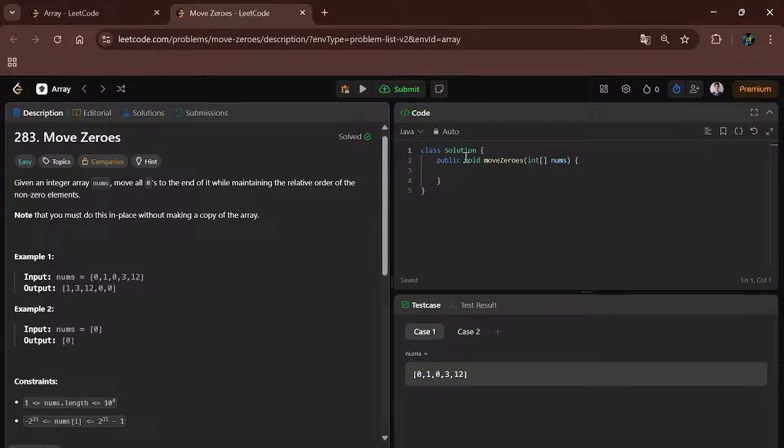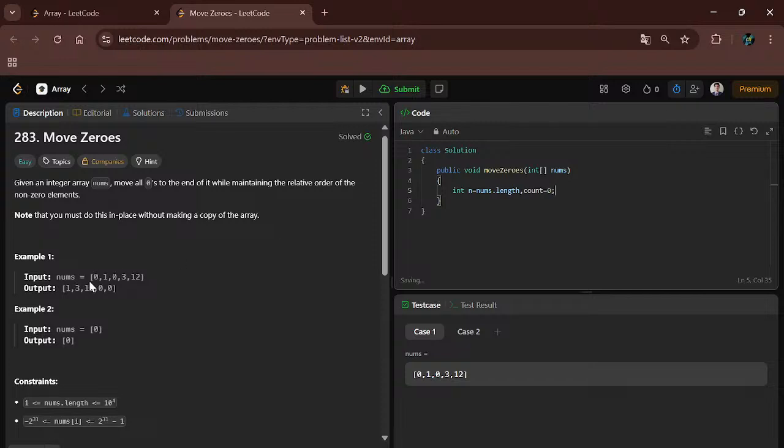So what we will do is simply implement it. I will write the code, then I will teach you. First we will take the length of the array, nums.length, and we will take count as 0 to start.